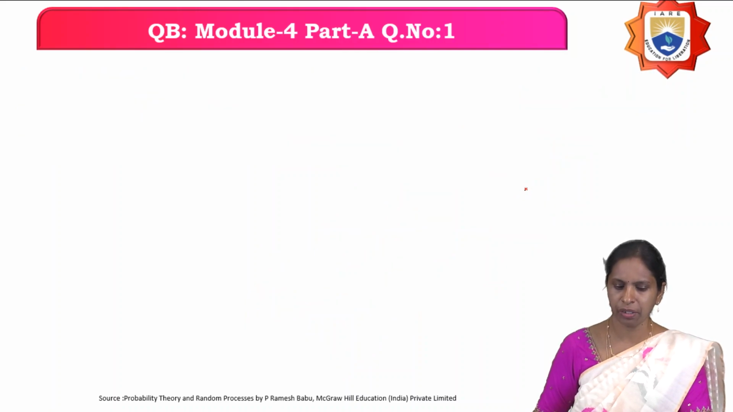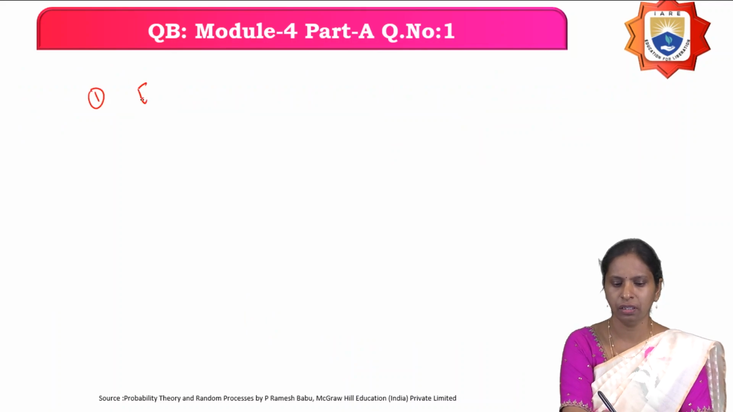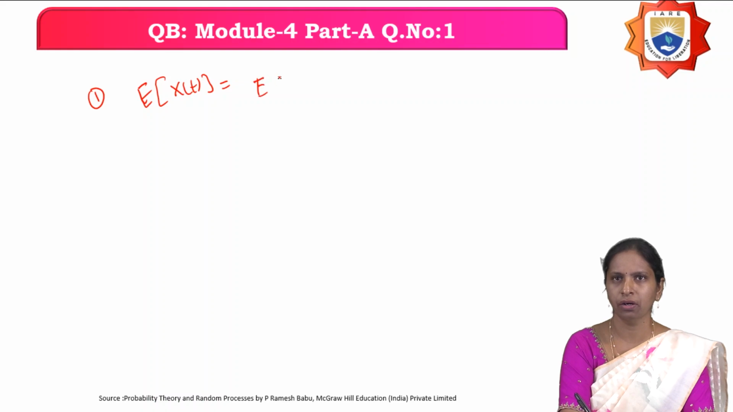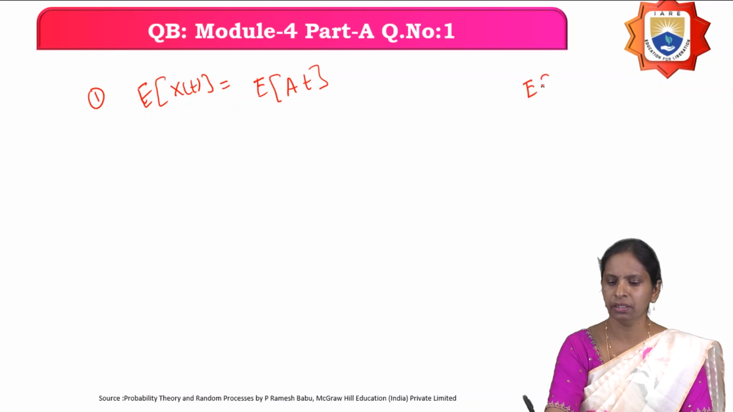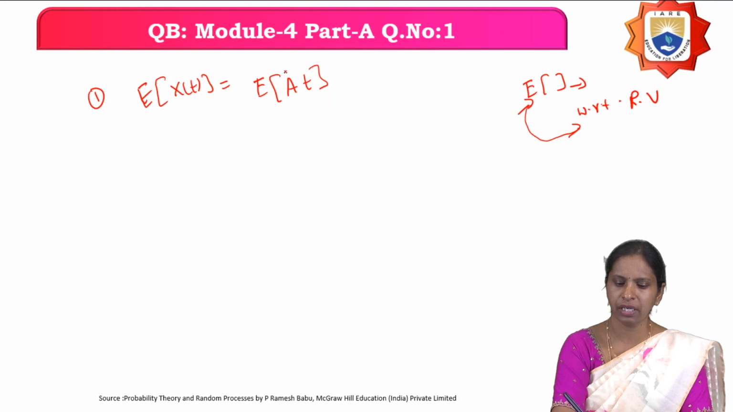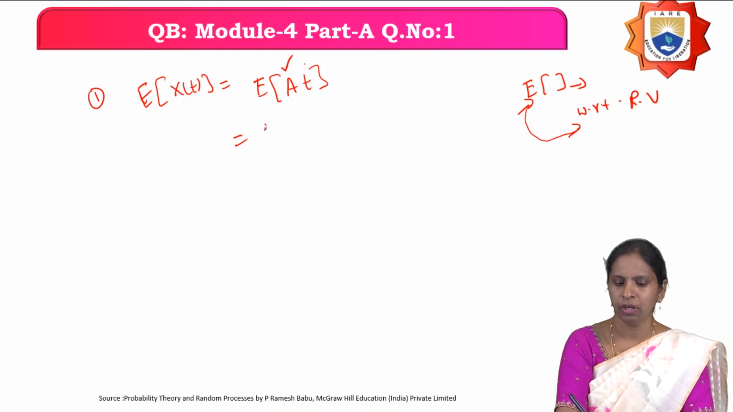We will find out the mean of the random process. So what is the first condition here? The mean of the random process, E[X(t)], equals E[A t], where X(t) is the given random process, A into t. What is E here? It is expectation, the statistical average. The expectation is calculated with respect to the random variable. In this, A is a random variable and t is time. Therefore, we will find the expectation with respect to the random variable A.